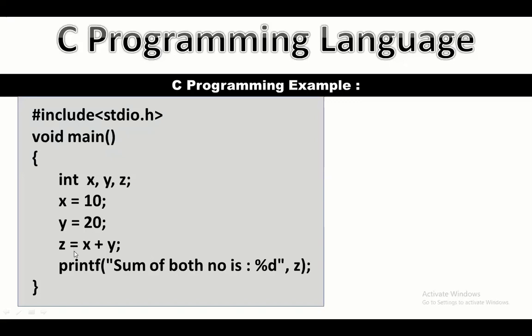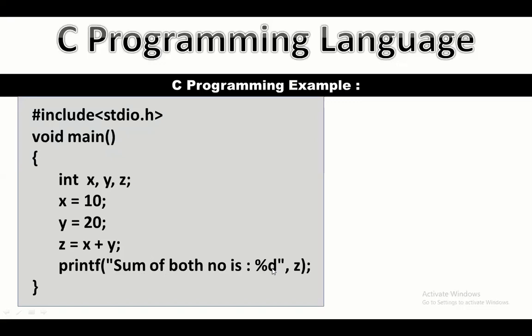And the last step, we need to display the data. It means display the result. So in C programming, for displaying any message or result, we use the printf function. So we write here printf, in double quotes we write "sum of both number is colon percent d".